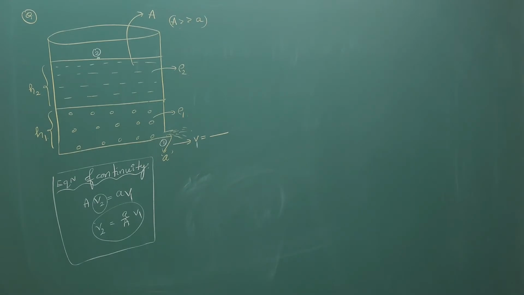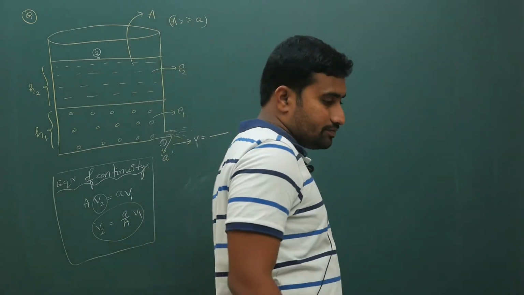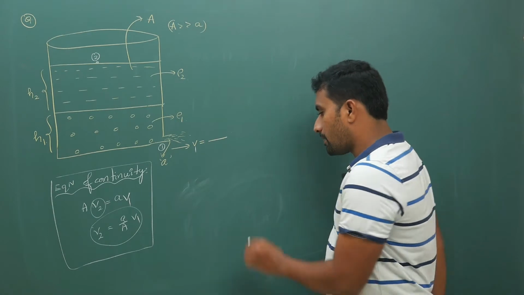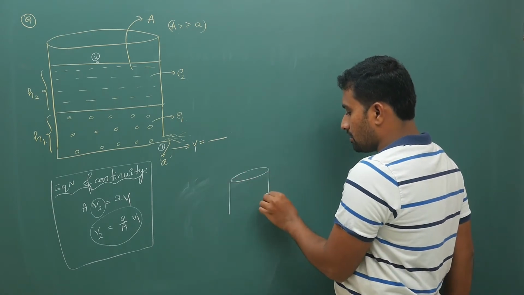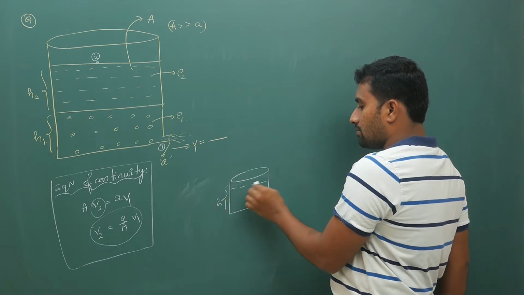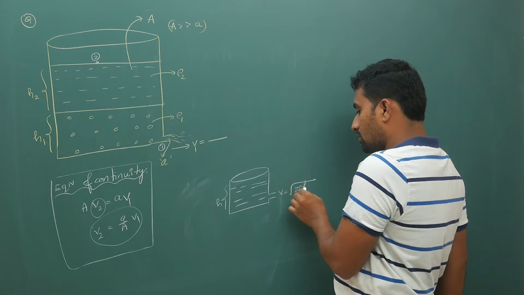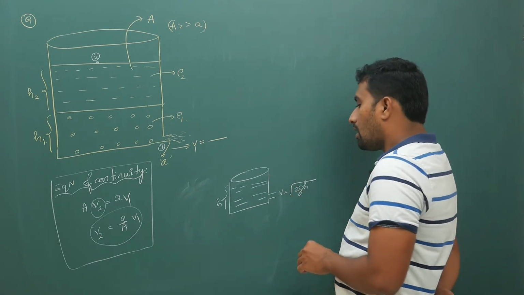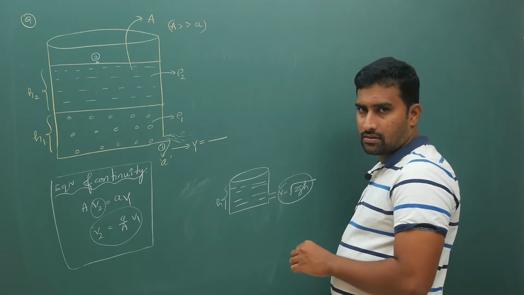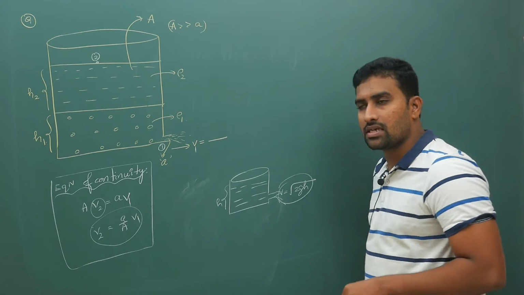Let's continue where we left off in the previous lecture. We know that if you have some container and keep a hole at the bottom, at depth h, what is your v? We have seen that it is under root 2gh. Under root 2gh is the velocity of the liquid coming out of the container, which is called the velocity of efflux. That is Torricelli's theorem.